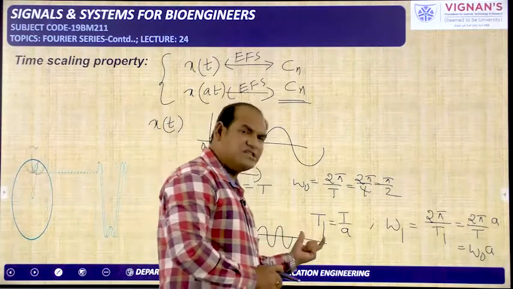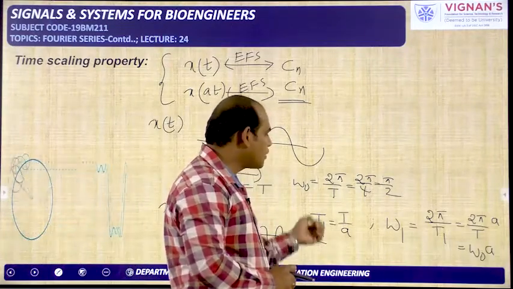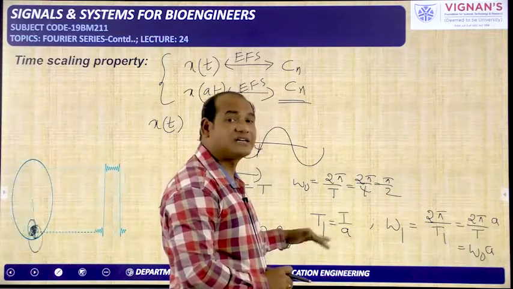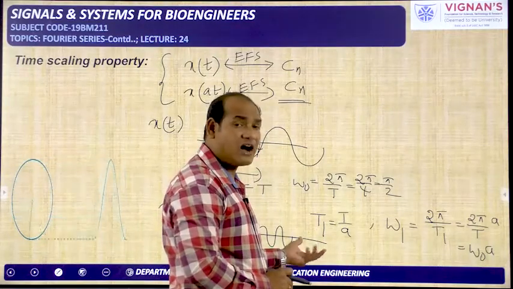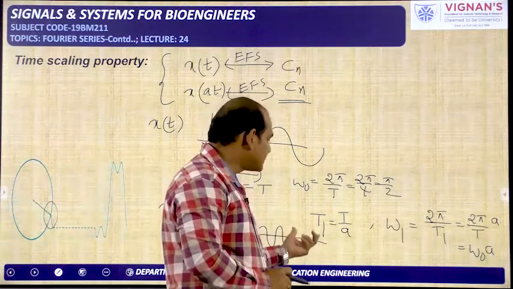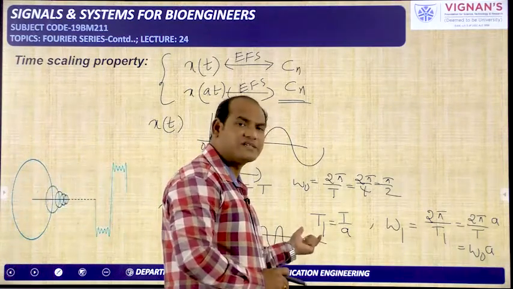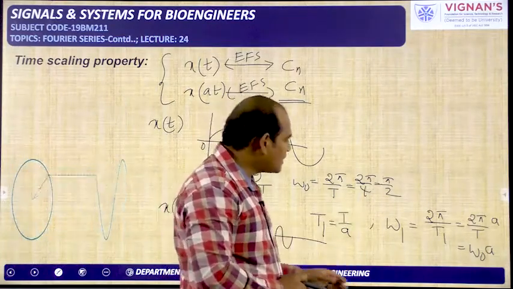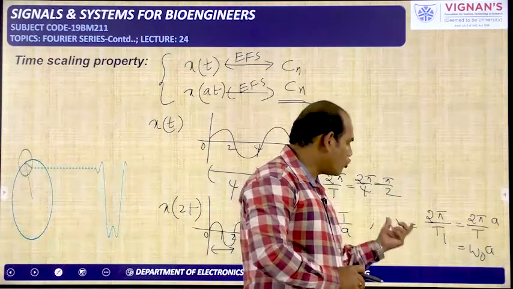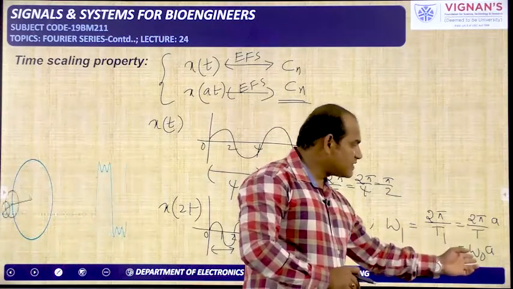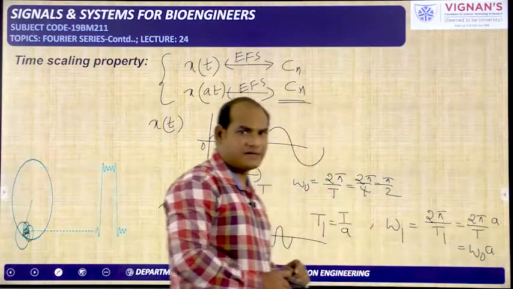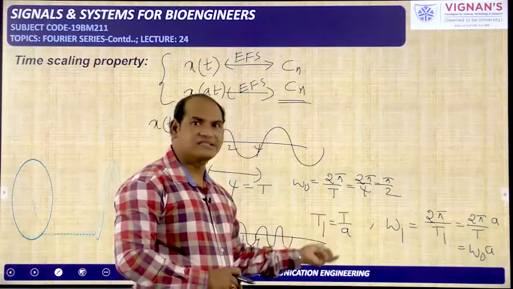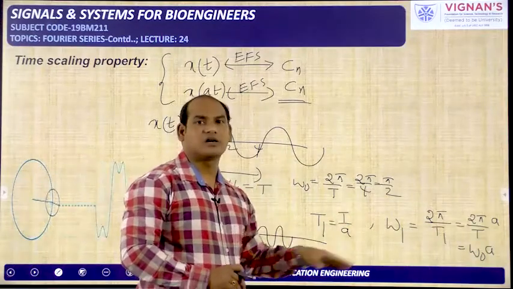The time period has been changed in this way, that is T1 is equal to T by A. That means T1 is the time period of the signal after time scaling. It is equal to the time period of the original signal divided by A. And the fundamental frequency omega 1 is the fundamental frequency of the original signal multiplied by the scale factor A, while the time period is divided by the scale factor. These are the two things you have to understand.